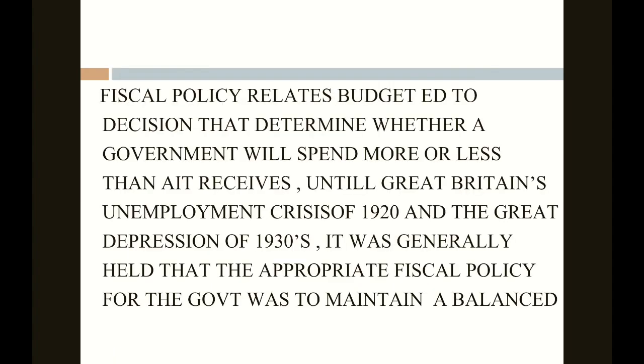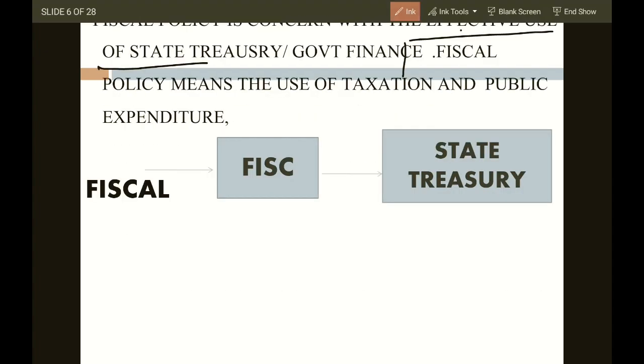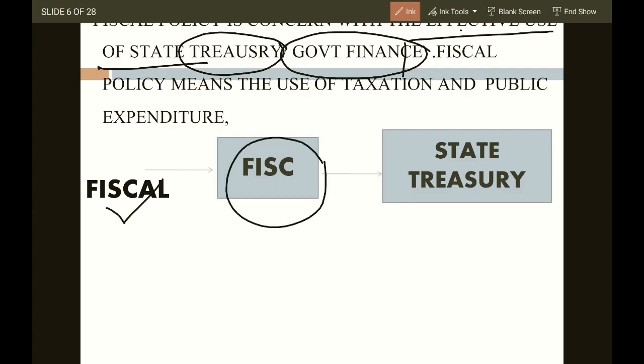Treasury is concerned with money, the money the government has, and the government finance which is collected through direct tax and indirect tax. Fiscal is derived from the word fisc, which is state treasury. State treasury is the money that the country possesses.